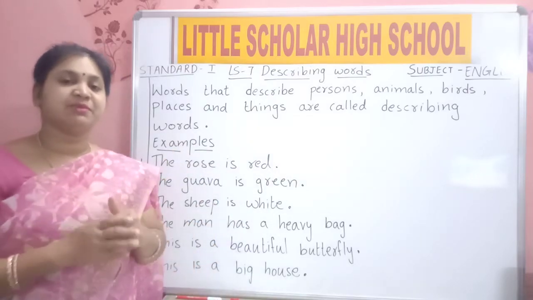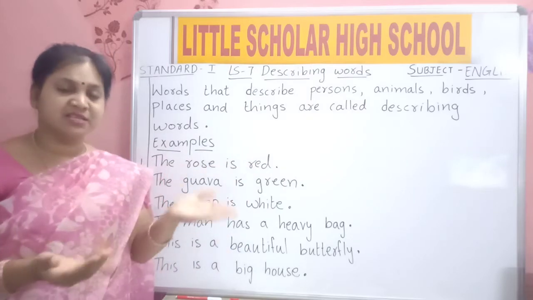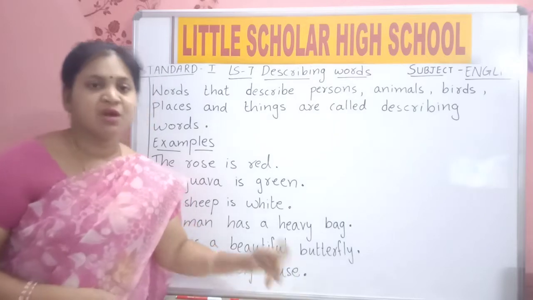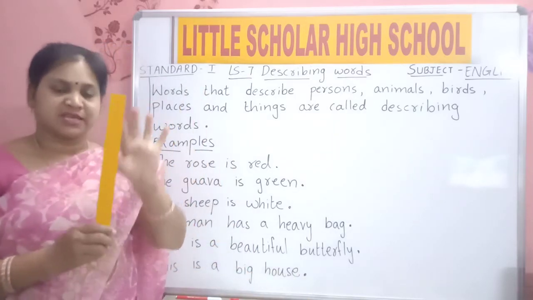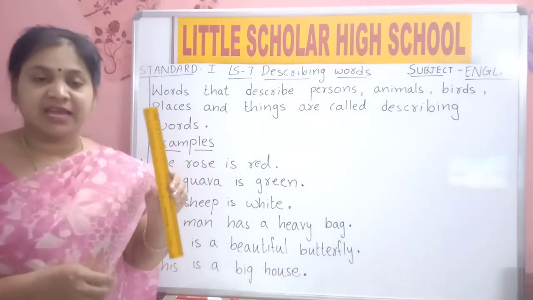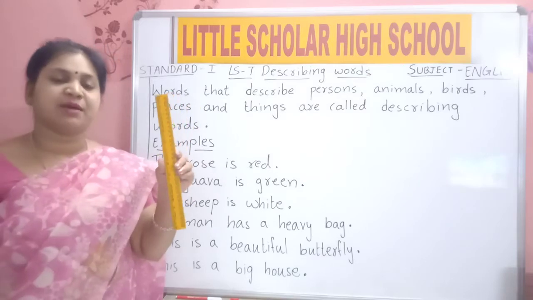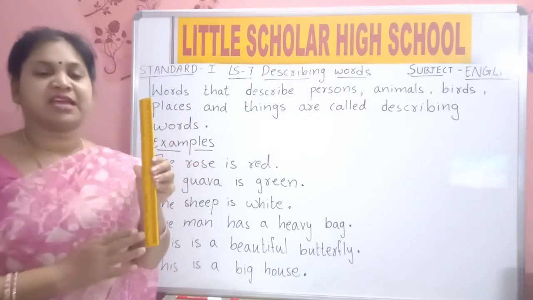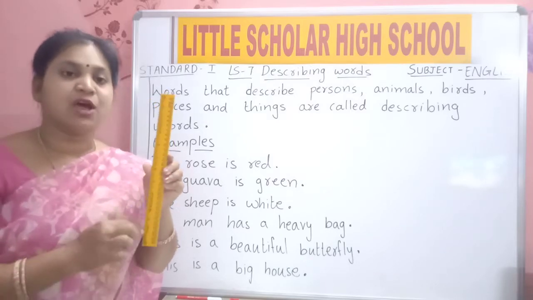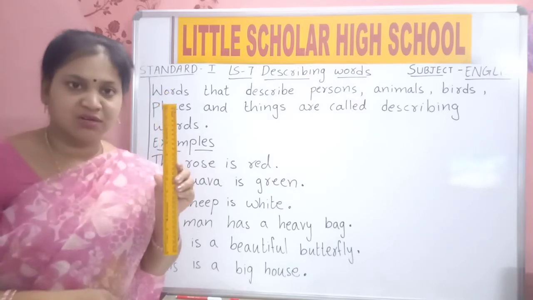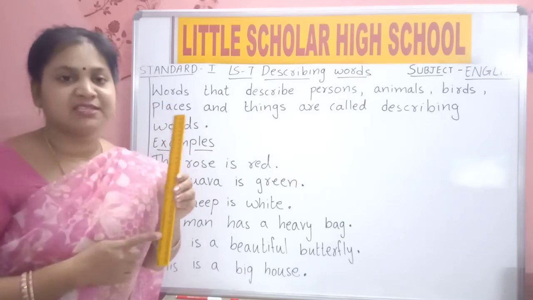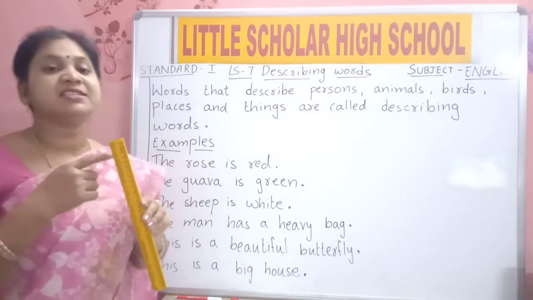Describing means saying something. Now, what is this? Scale. How is the scale? Can you tell me? Describing means we are saying something about the scale. How is the scale? Long. Only long? One more. The scale is yellow in color. Yes, a long scale and it is yellow in color.